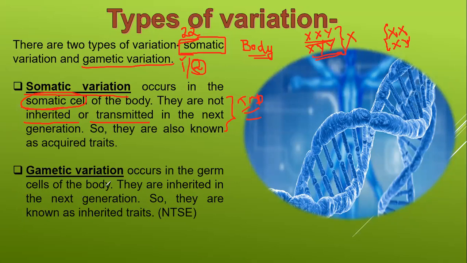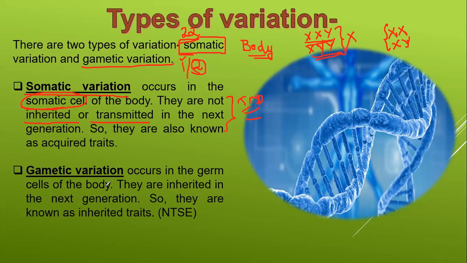Is it clear? Because during fertilization, we will have the sperm from the males and the egg or ovum from the females. And after fertilization, you will get a new recombinant, right? A new recombinant will be formed, and that is where you can expect variation. The genes or the DNA may be transferred from the parents to the offspring. Somatic variation means they are occurring in the normal body cells, the cells of our hands or whatever, in the normal body parts.